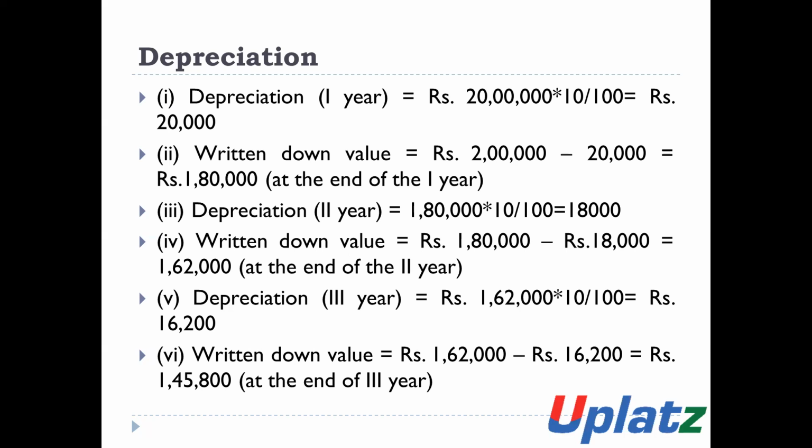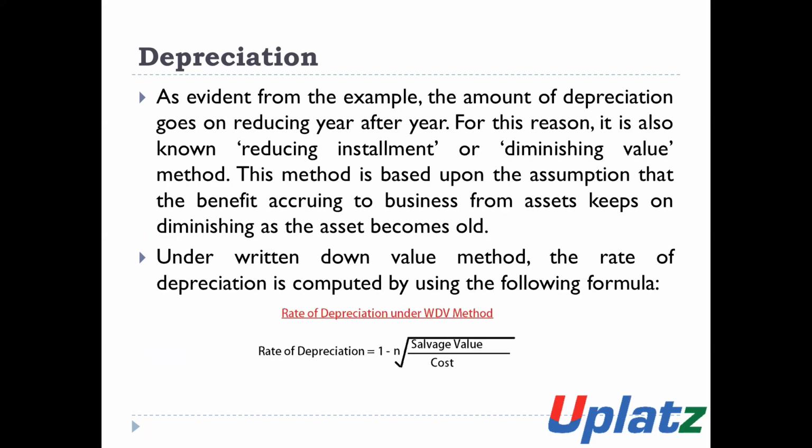So in this method, the amount of depreciation is calculated on the WDV. As evident from the example, the amount of depreciation goes on reducing every year. For this reason, this method is also known as the reducing installment or diminishing value method, because the amount of depreciation is reducing or diminishing year to year.